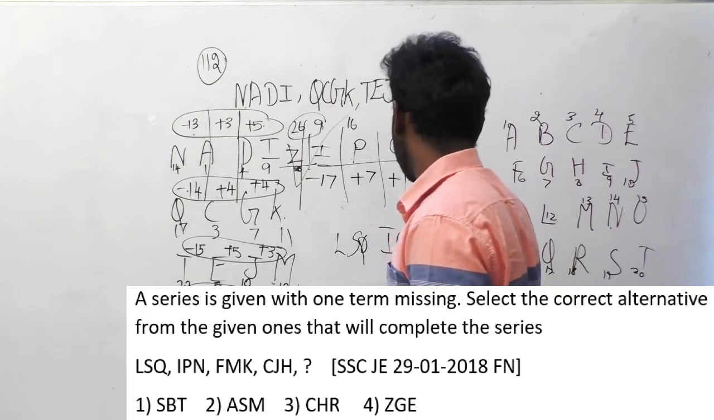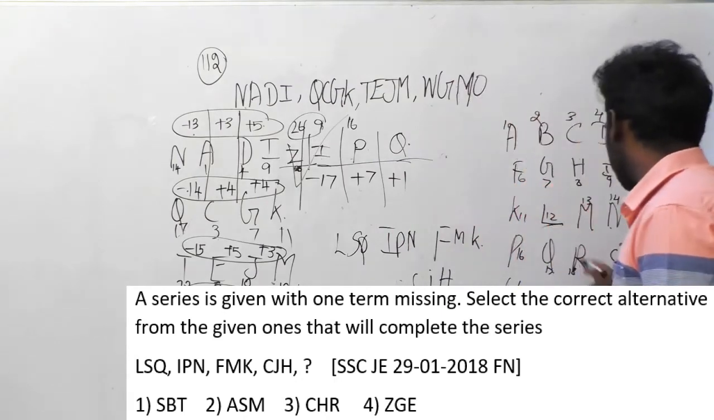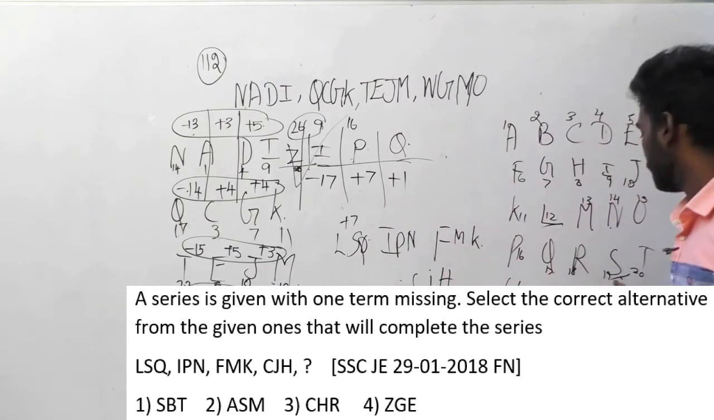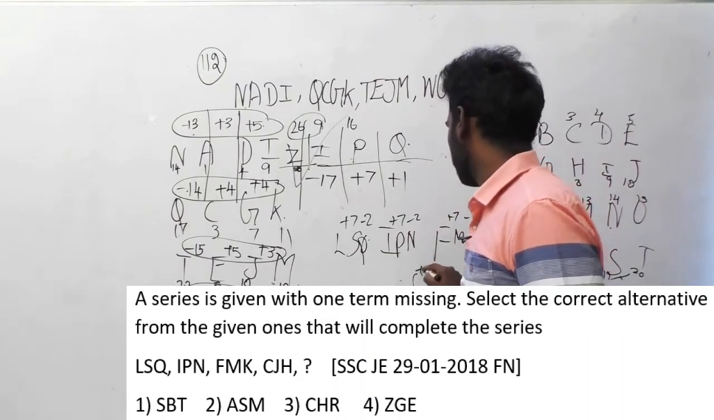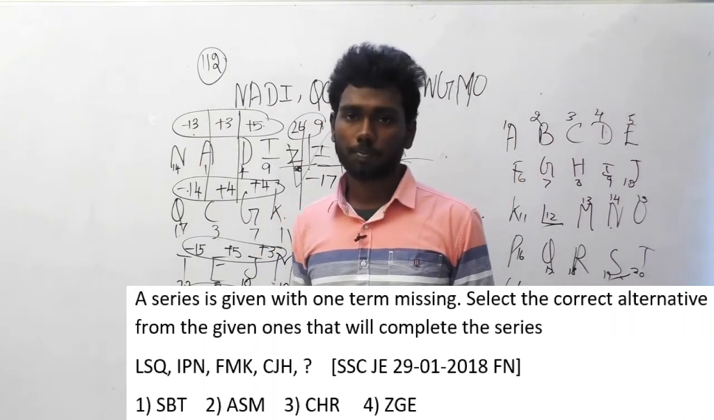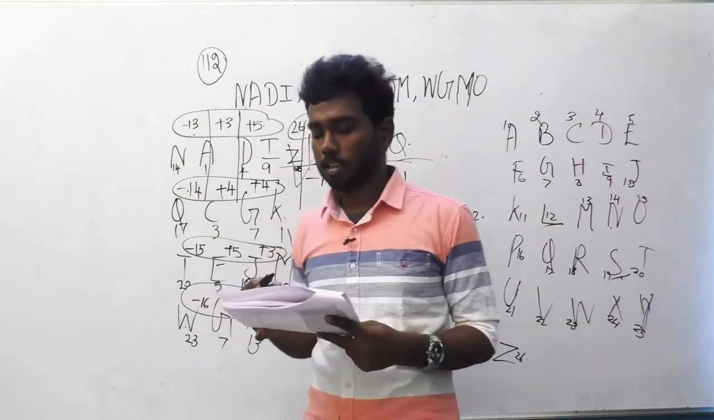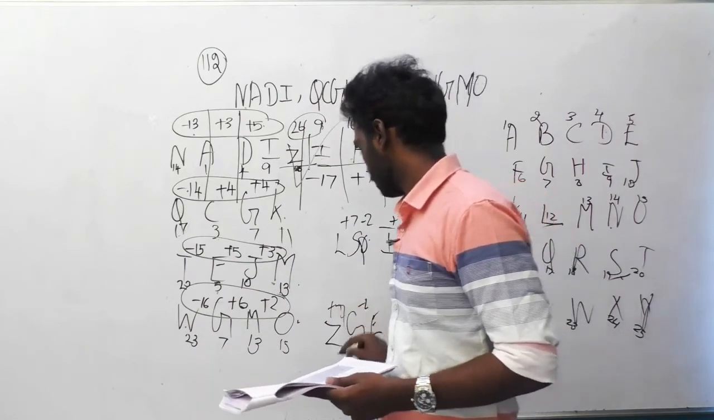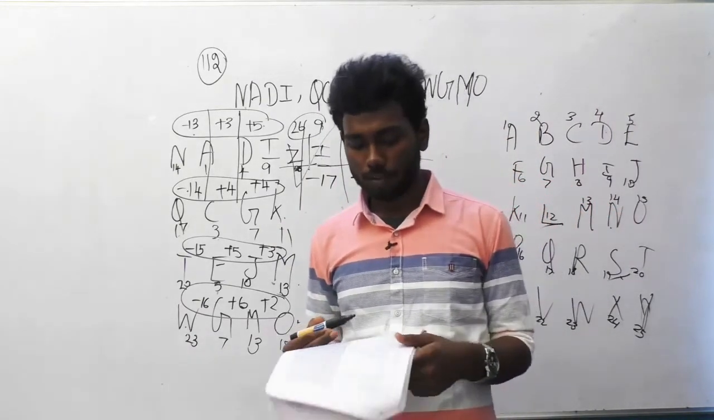FMK, CJH. If you look at each and everything, if you find the logic like M, L and S, the difference between them is plus 7, and S and Q, the difference is minus 2. So every option will follow the same logic. You must look at the option which follows the same logic, that is the answer here. So option D, ZGE follows the same logic. ZGE comes with plus 7 and minus 2 logic. Clear guys? Let's move on to the 114th question.